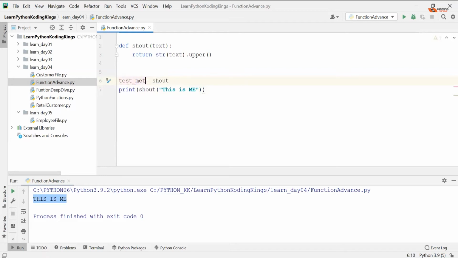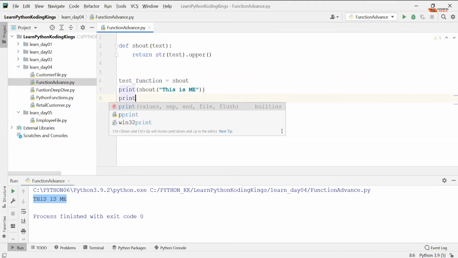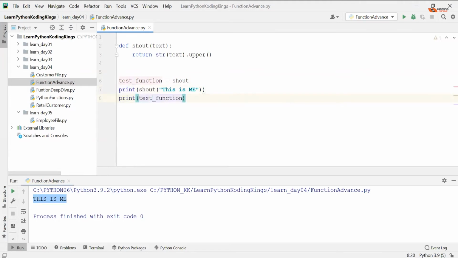What's going on? So now I have test function. Let me test it with the help of print, and instead of shout, I'll say test function. I'm passing this test, and test function should act as a function because you are assigning it.